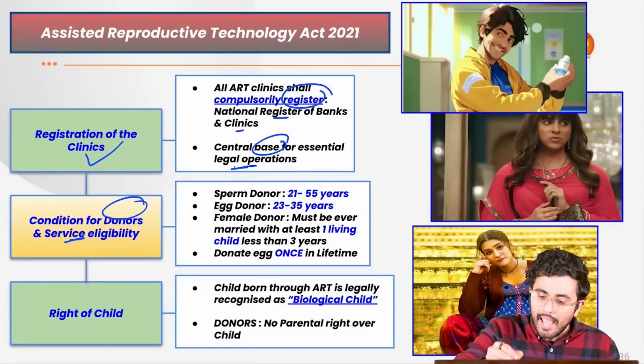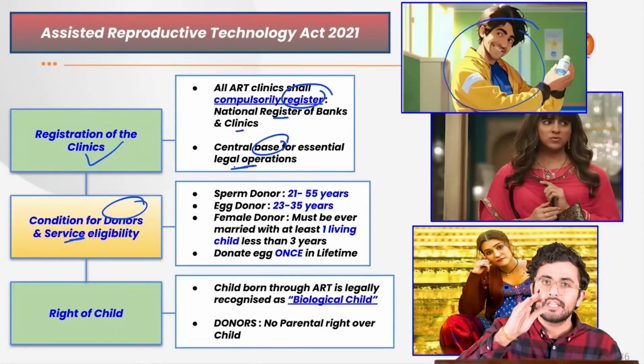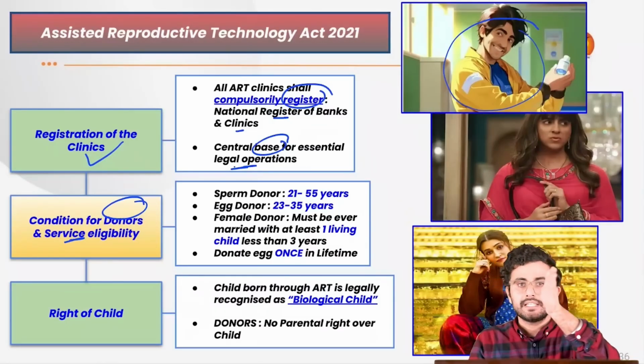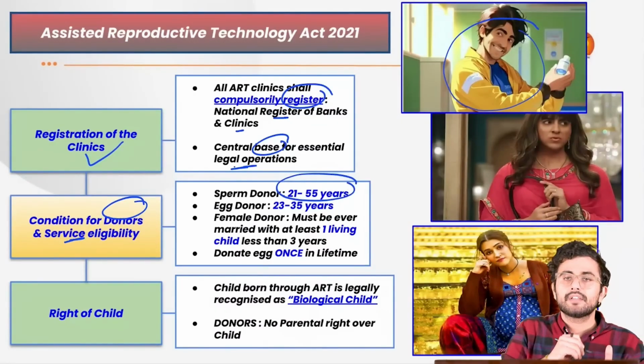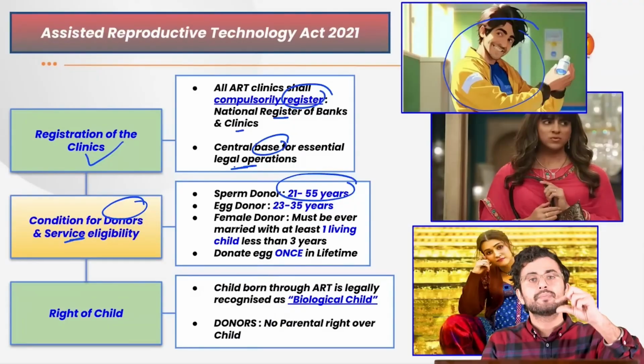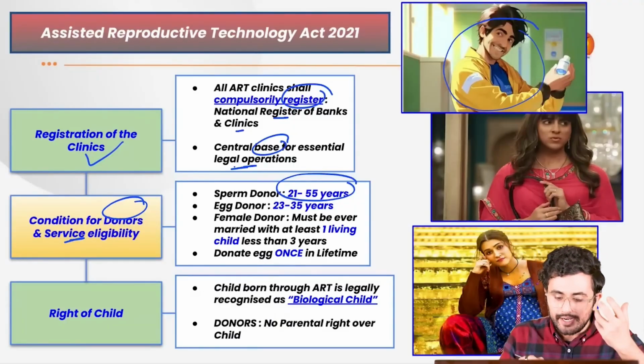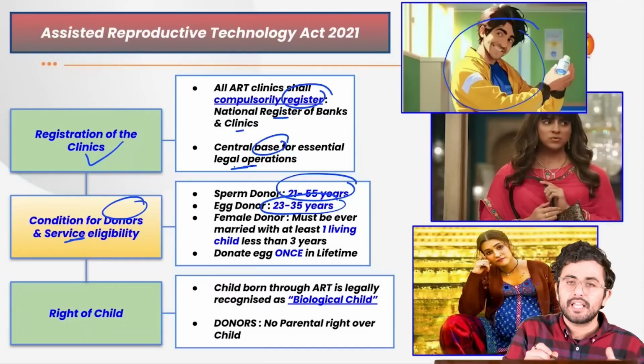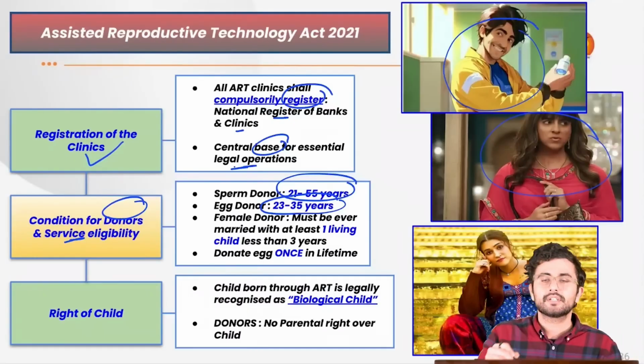So any such sperm donor, that person can be in the age of 21 to 55 years. Any person who is donating the egg or oocytes can be within the age of 23 to 55 years.